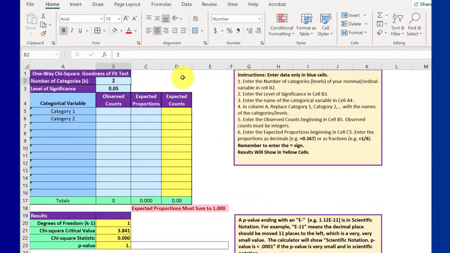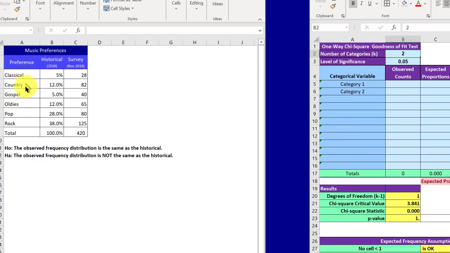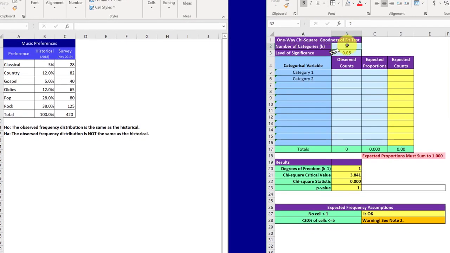It is pretty self-explanatory. It's got a bunch of instructions here that can be helpful, but it's really very easy to use. We need to enter the number of categories here in B2, and we've got 1, 2, 3, 4, 5, 6. So I put 6 there, and that is used to calculate the degrees of freedom combined with the level of significance that I'm going to leave as the normal 0.05, or 5%.